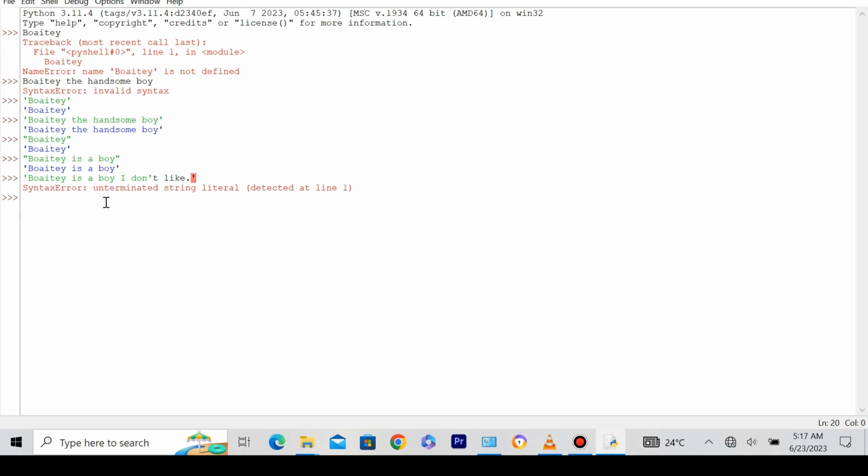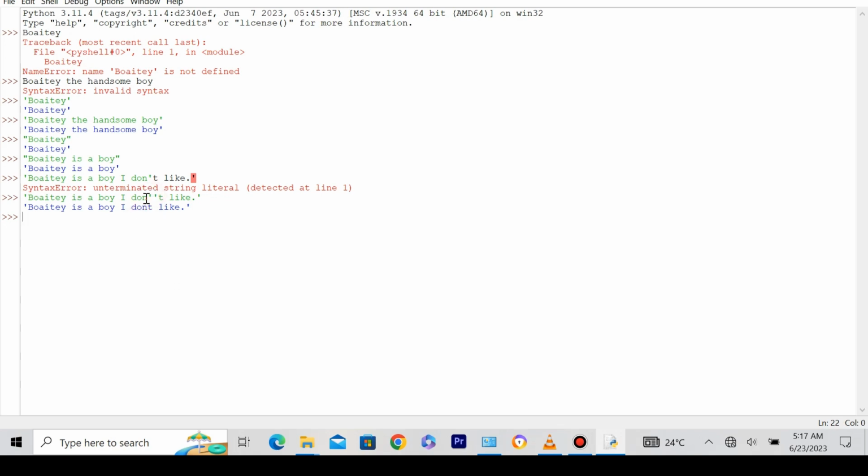So there are two ways we can do this. And the first one is when a single quote is already in a sentence. Boite is a boy I don't like has the single quote already. So we're just going to put in another quotation mark to begin the T and put one there. And let's see what we get. Boite is a boy I don't like. But this is actually wrong, because we want Boite is a boy I don't like, the one with the quotation mark in between that place.